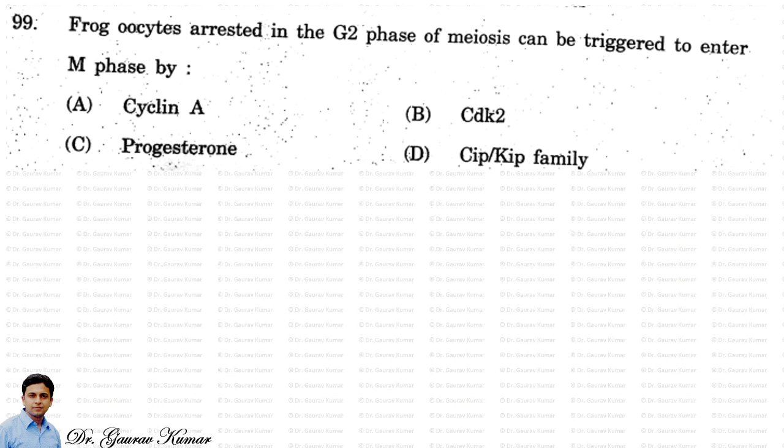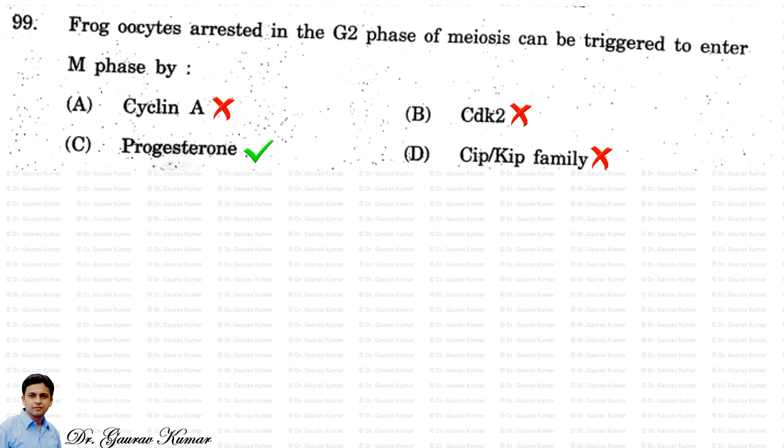So the answer here is progesterone. This has a long explanation of its interaction, that is the interaction of progesterone with cyclin B1. I just think that answering here is okay, that progesterone, that is C option, is correct.